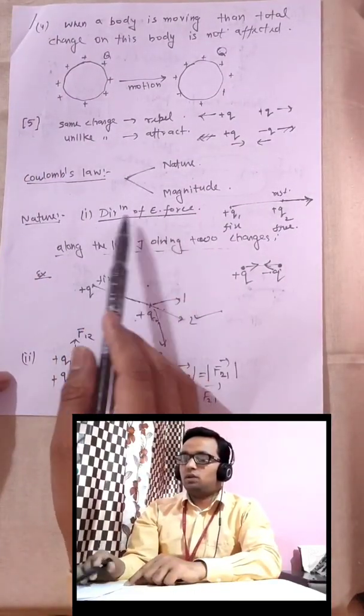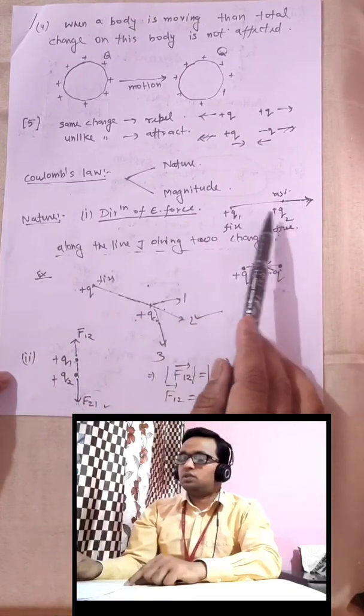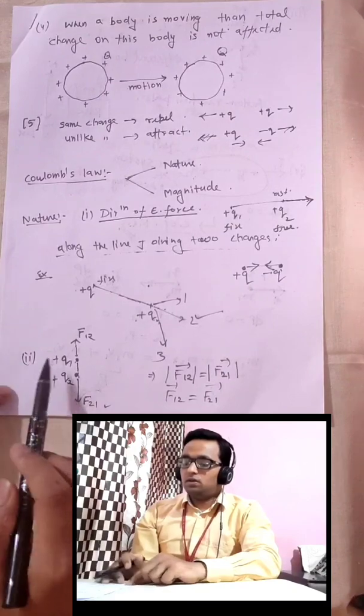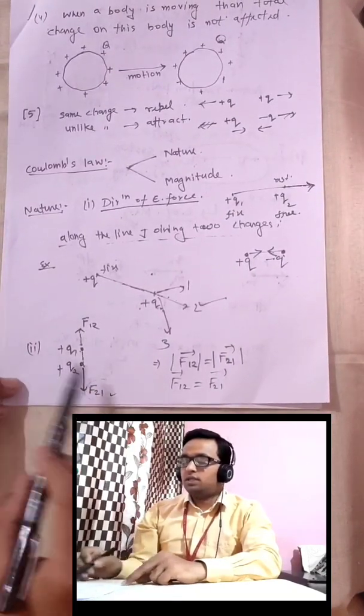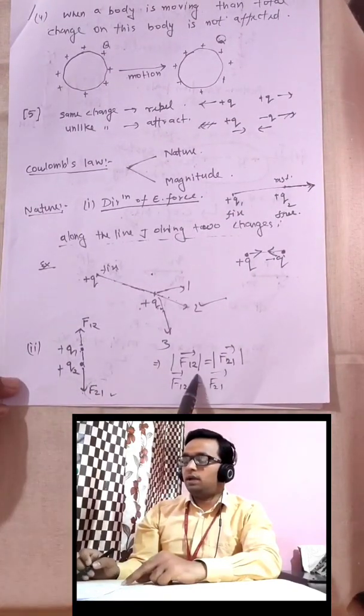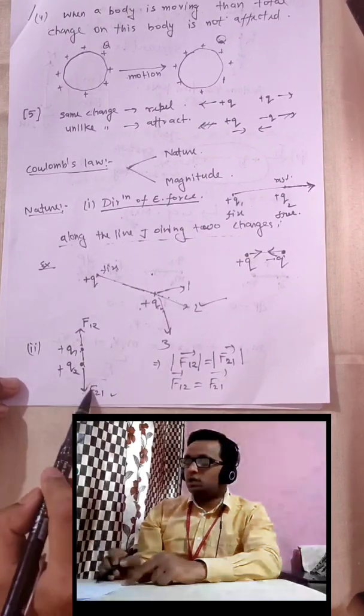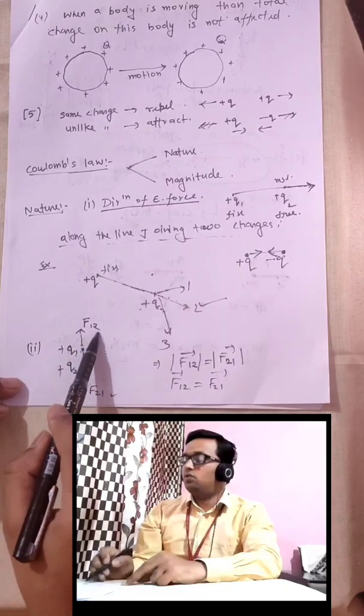First point in nature, Coulomb told us about the direction of the forces, that in this direction both forces act. In the second point, he told us that both forces are equal in magnitude. Suppose we have q1 charge and q2 charge, then force on q2, that is F21, and force on q1, that is F12, both are equal. This is our second point.